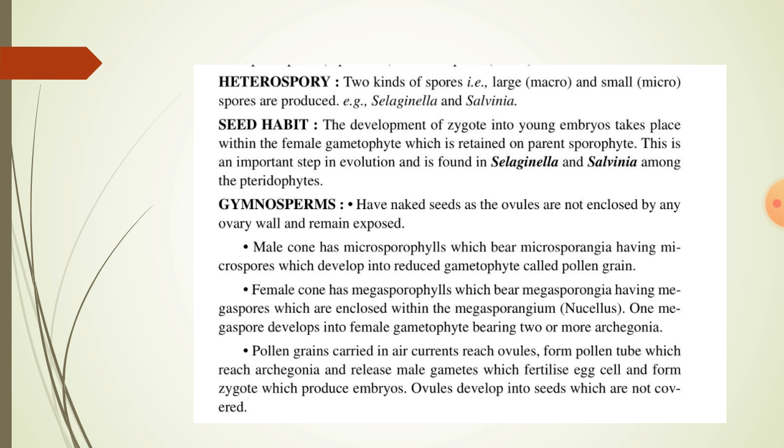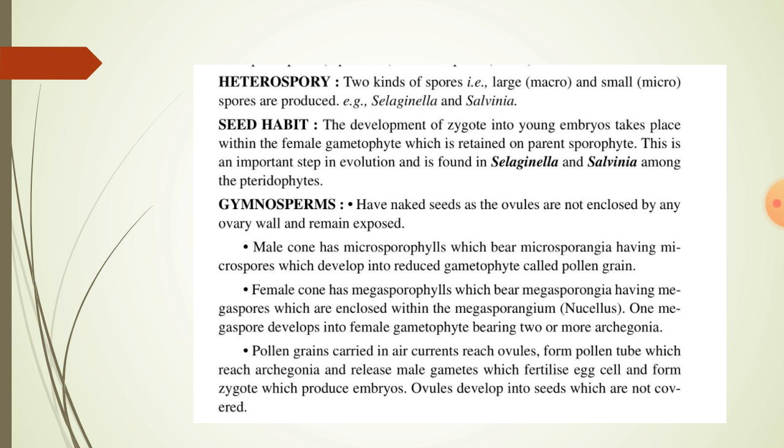Gymnosperms. These have naked seeds as the ovules are not enclosed by any ovary wall and remain exposed. The male cone has microsporophylls which bear microsporangia having microspores which develop into a reduced gametophyte called pollen grain. The female cone has megasporophylls which bear megasporangia having megaspores, which are enclosed within the megasporangium, the nucellus. One megaspore develops into a female gametophyte bearing two or more archegonia.